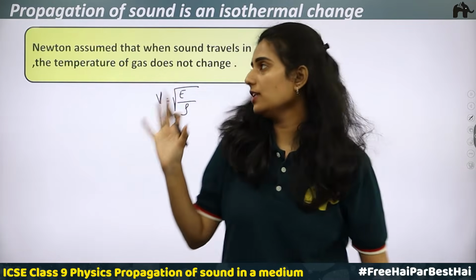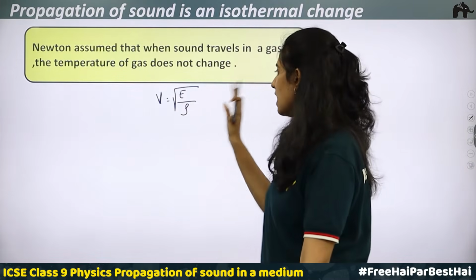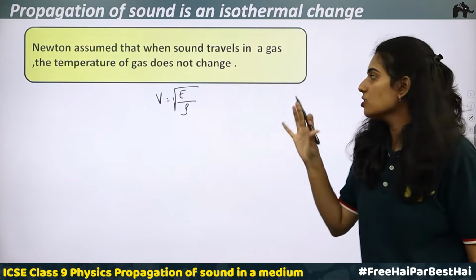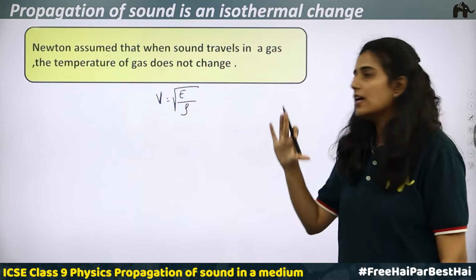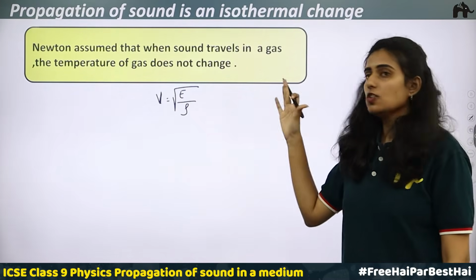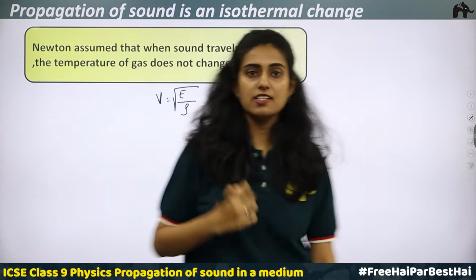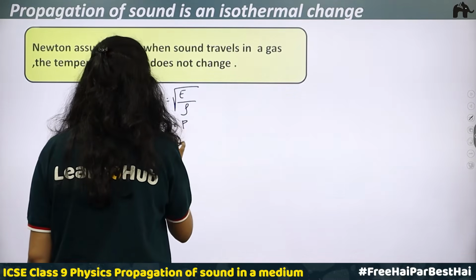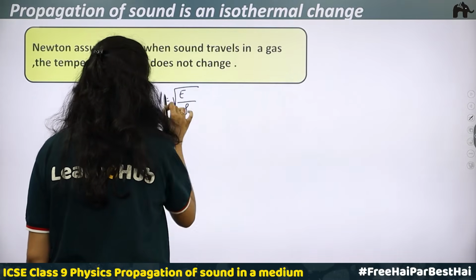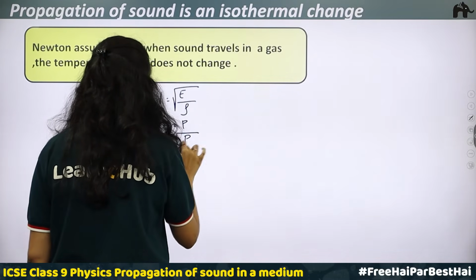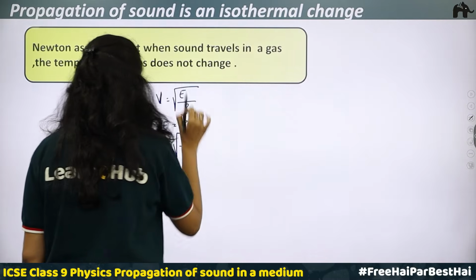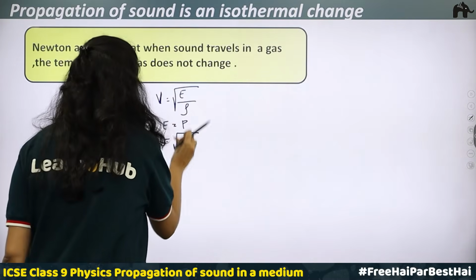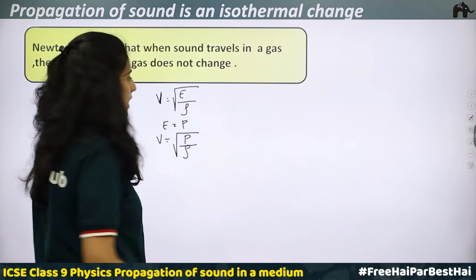Newton first assumed that when a sound wave travels through a medium, there is no change in temperature. Okay, there is no temperature change. In this case, the modulus of elasticity will be equal to the pressure, which means we can write the equation: speed of sound is equal to the root of pressure divided by the density. If you know the density and the pressure, then you can find the speed of sound.